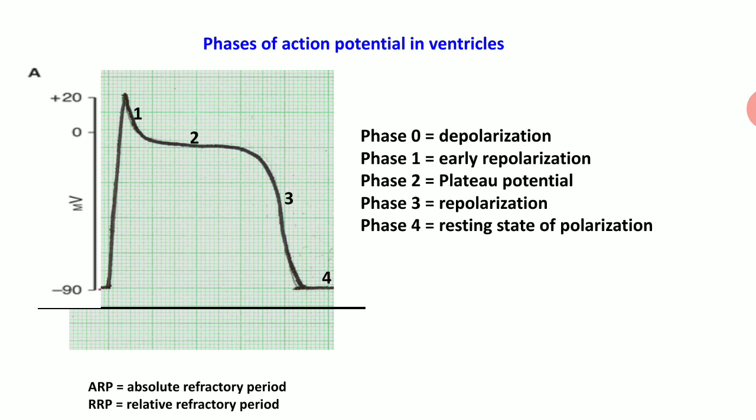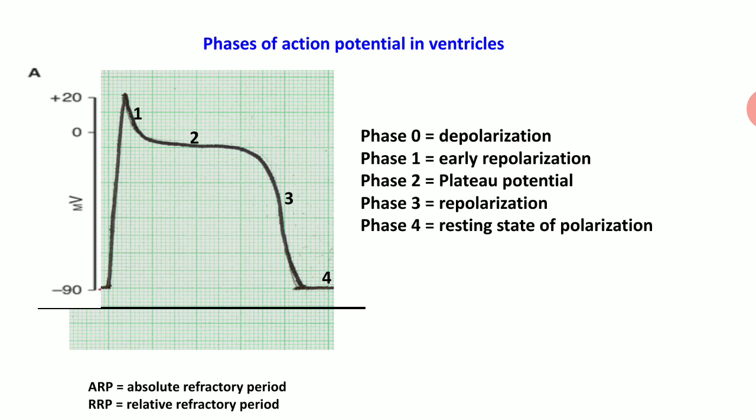Okay, so we are talking about the refractory period. The refractory period is the period during which a second stimulus doesn't give any response, or you will not get any mechanical response if we give the second stimulus in that period. So again we are re-emphasizing, the refractory period is the period during which a second stimulus doesn't give any response in case of cardiac muscle. Also this is applicable in case of skeletal muscle.